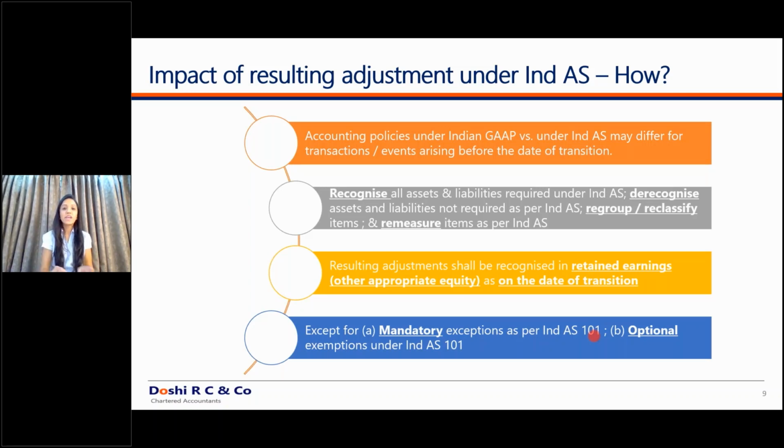So today we will cover Ind AS 16, that is property, plant and equipment, Ind AS 38, that is intangible assets, and Ind AS 40, that is investment properties. By this, we will be able to cover the major asset related standards. So we'll go one by one.